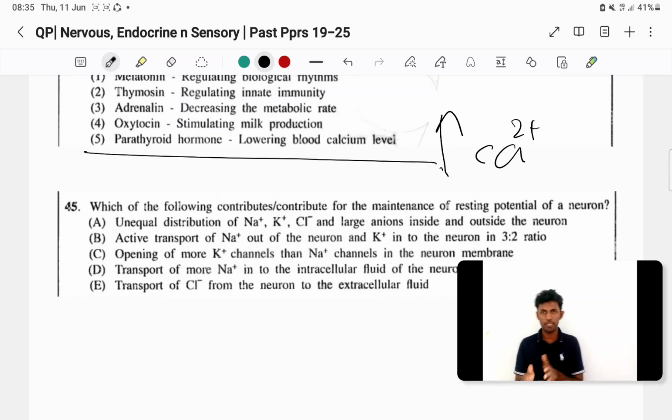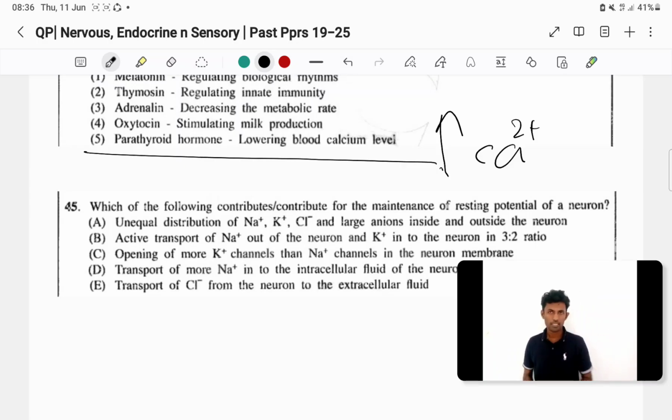Now we cannot simply lower or raise the blood calcium level. We can't voluntarily control it. We can take foods that contain calcium, but we can't do that directly. So how is the body doing that? There are three mechanisms. This one can also be asked in the exam. I think they asked it in the previous syllabus also. We have three mechanisms to raise calcium levels.